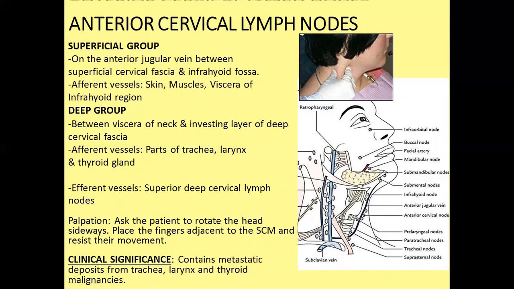Palpation. Ask the patient to rotate the head sideways. Place the finger adjacent to the sternocleidomastoid muscle and resist the movement. It contains metastatic deposits from trachea, larynx, and thyroid malignancies.